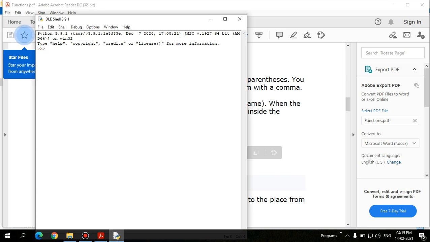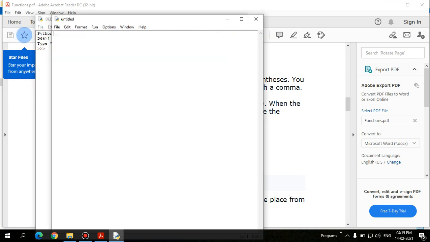Let's see how this works. Let's open the file. I'll make it as simple as possible. You use this colon to get automatic indentation, and let's print. Here a string has to be given: welcome to, and I'm going to append the college name, which I'm going to pass as an argument.